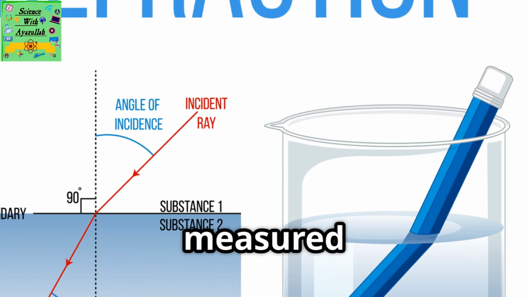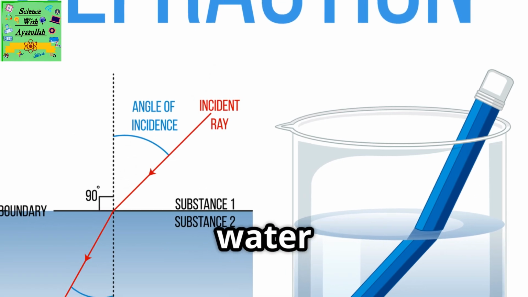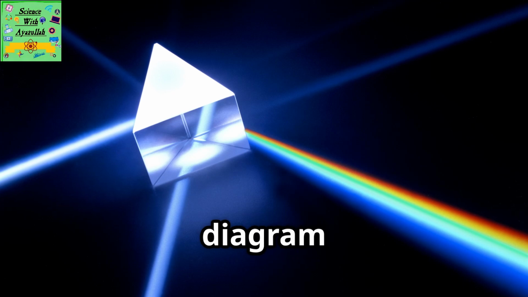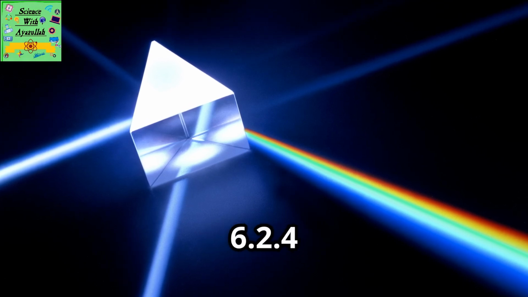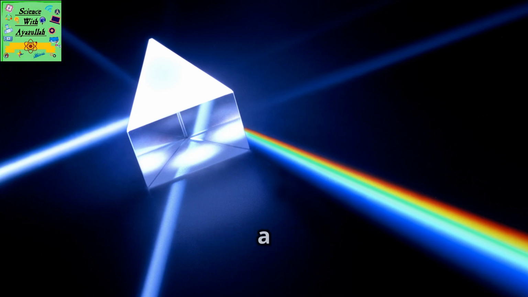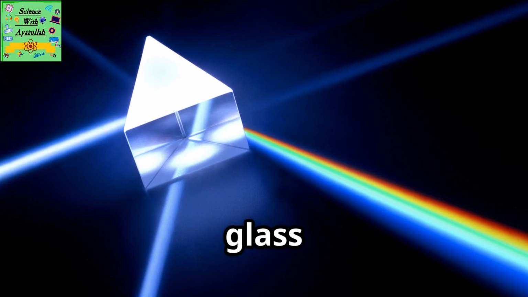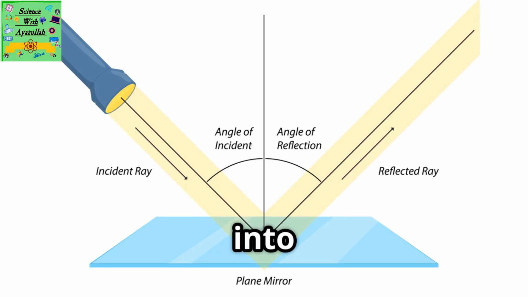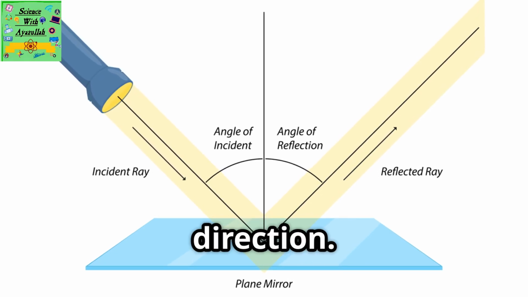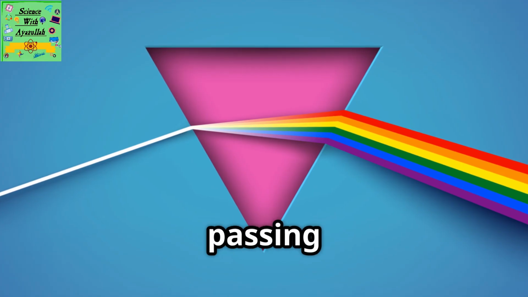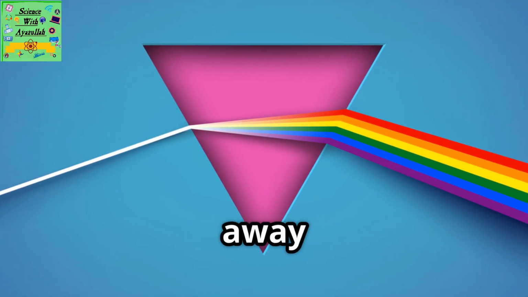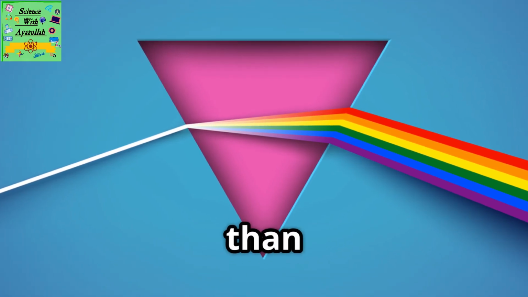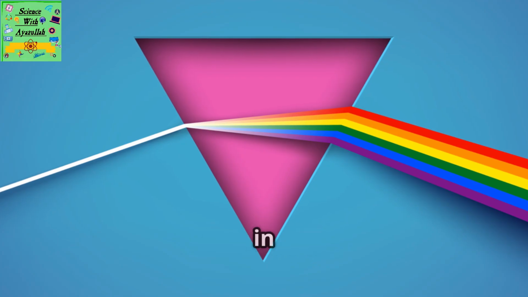Both of these angles are measured from the normal. Light passing from water or glass into air. The ray diagram, in figure 6.2.4, shows what happens when a ray of light passes from water or glass into air. The light speeds up when it passes from glass or water into air. This causes it to change direction. We say that the light passing from glass or water into air is bent away from the normal. That means the refracted ray is further away from the normal than it would be if the incident ray just carried on in a straight line.